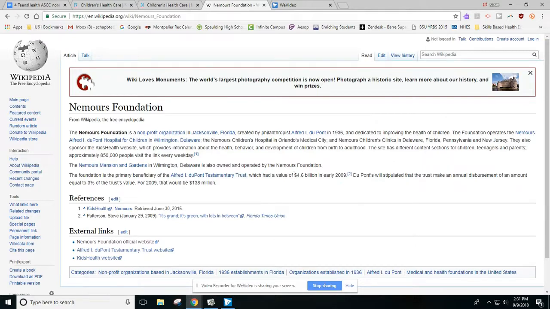So in 2009, this bank account had about $4.6 billion, which is quite a bit of money. That's not a bad chunk of change. And there were some factors that he wanted to consider about where this money went. He wanted to make sure it helped people in Delaware and that generally it helped people around the country stay healthy.